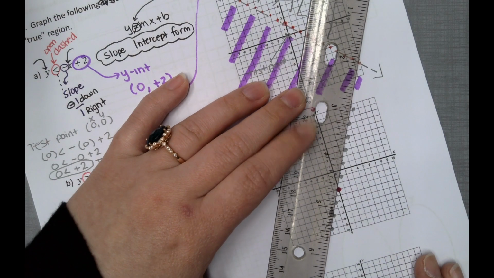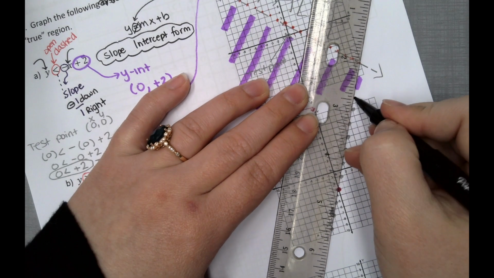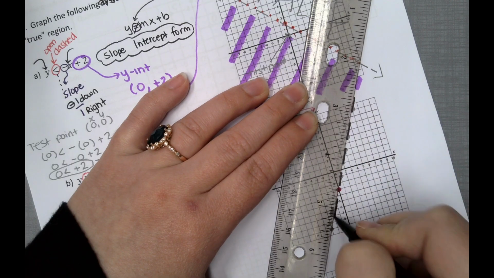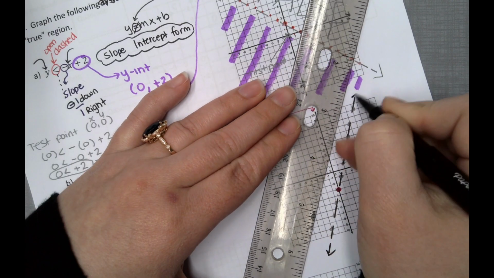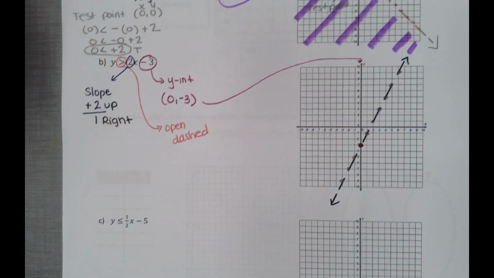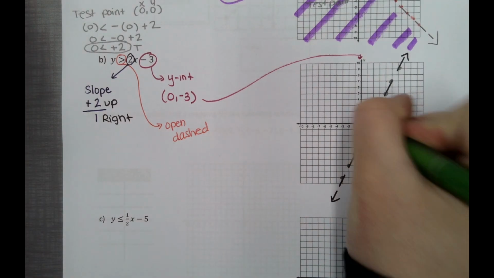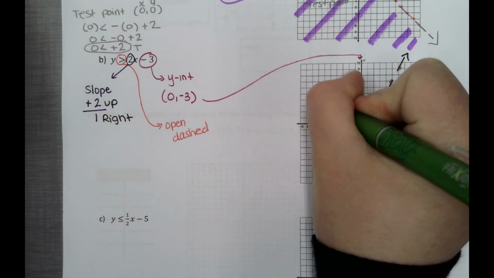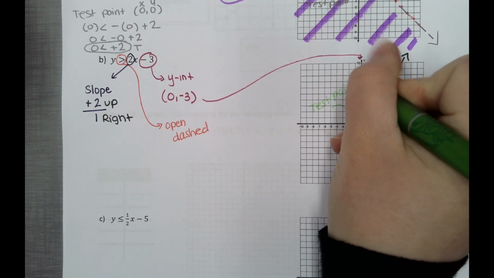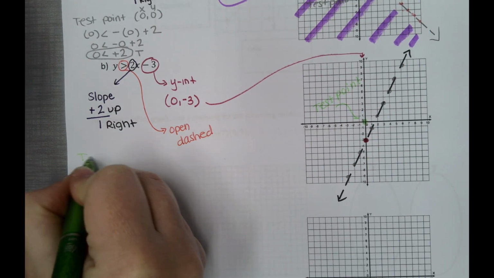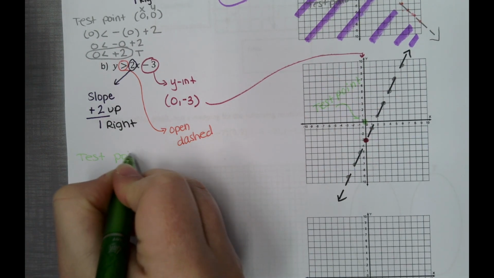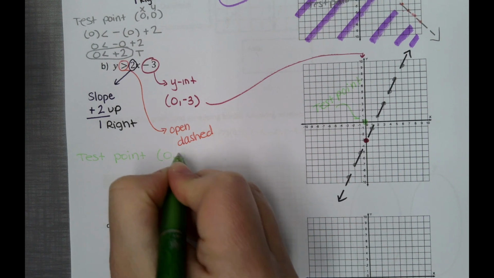Bringing our ruler, connecting with dashes. Okay, again, you're not done. You got to determine which one's the true region. So here's our testing point, 0, 0. Label it x and y.